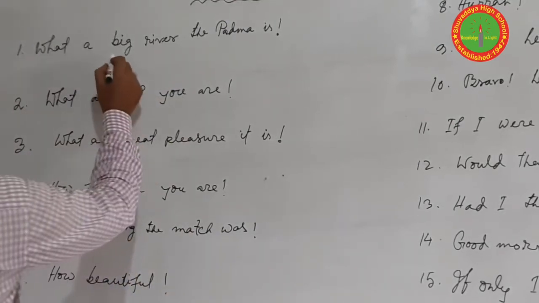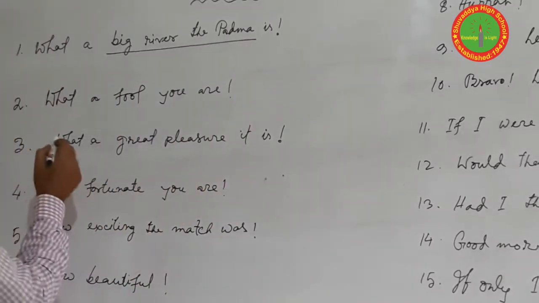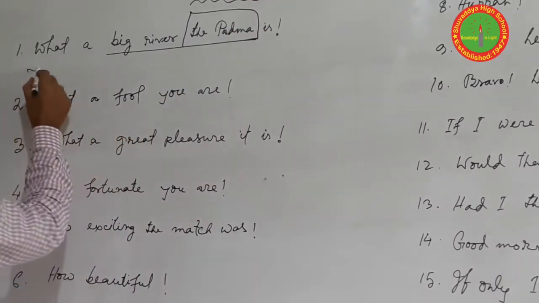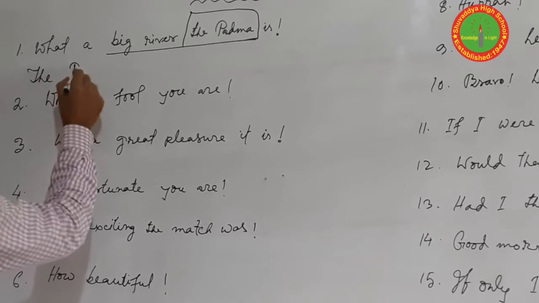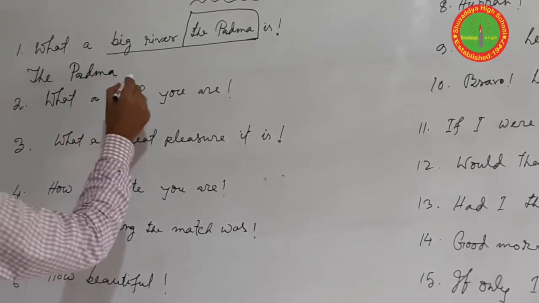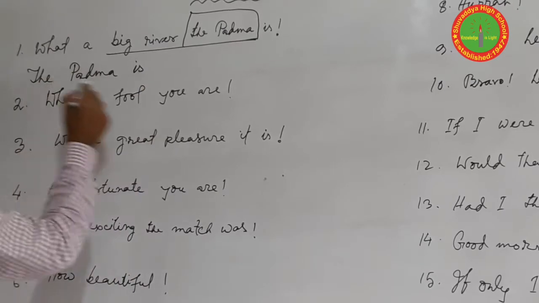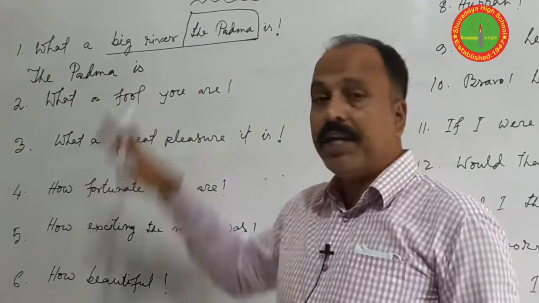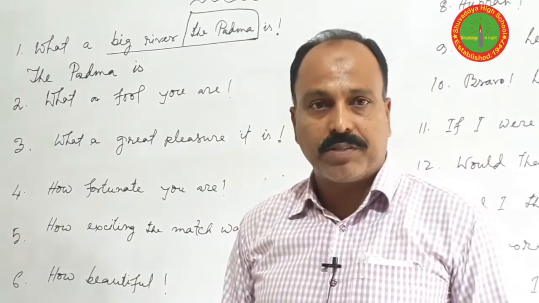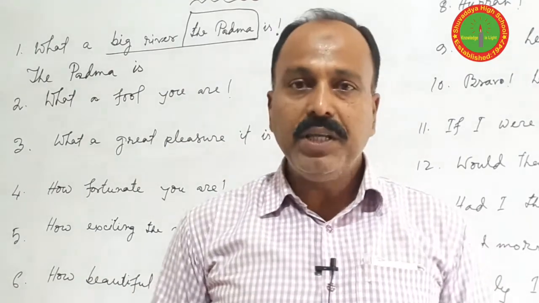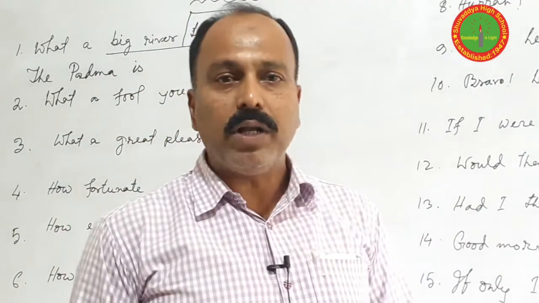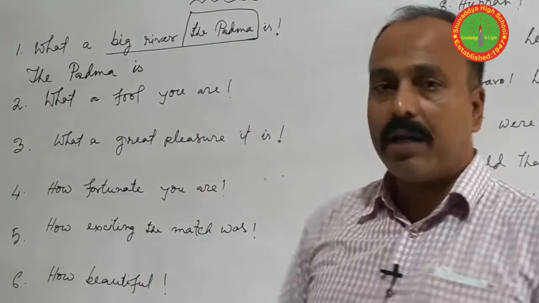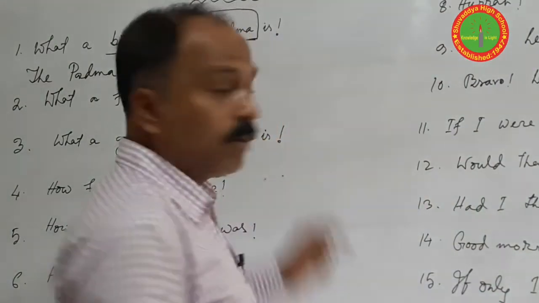So, for the sentence What a big river the Padma is, first of all we have to use the subject. Here the subject is the Padma. So write first: The Padma is. For what and how you should use very or great or these kinds of words according to the meaning of the sentence. We can't use only very and great all the time. Sometimes we can use other words according to the meaning of the sentence.